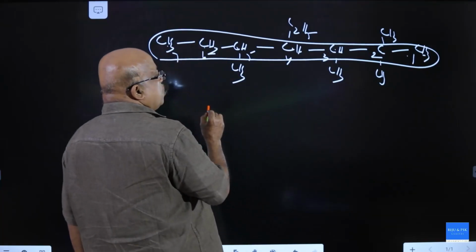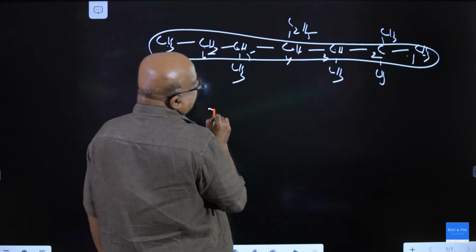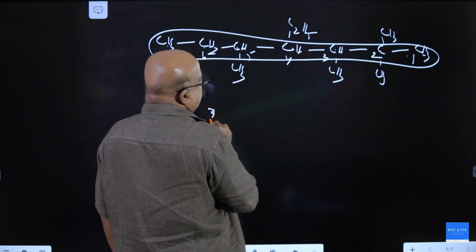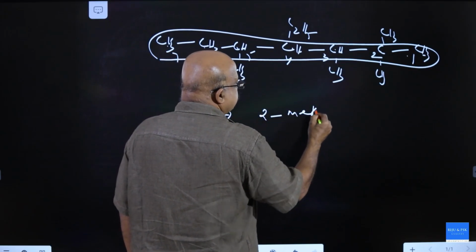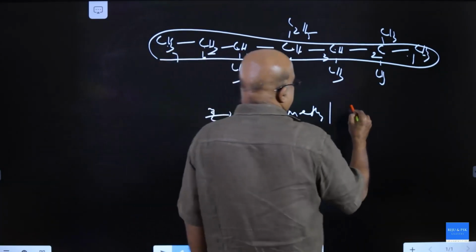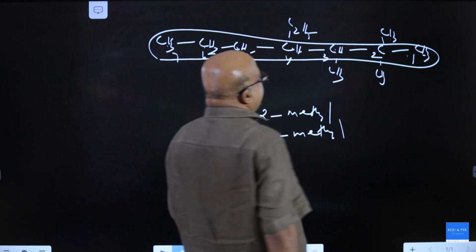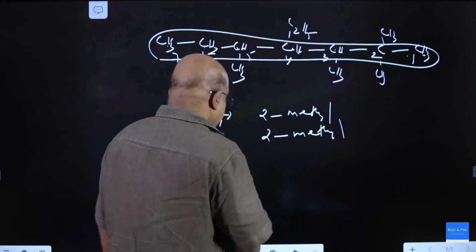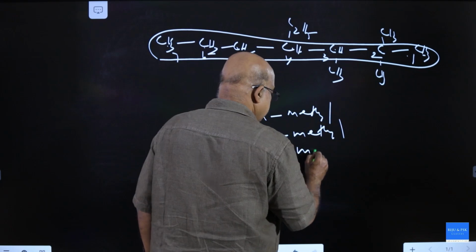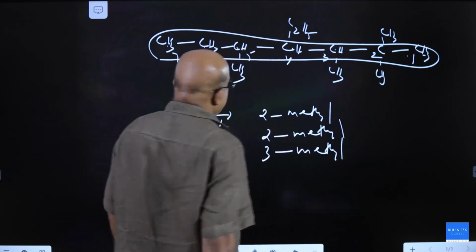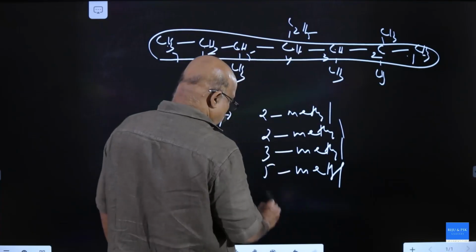Substituents are 2-methyl, 2-methyl, 3-methyl, 5-methyl, and 4-ethyl.